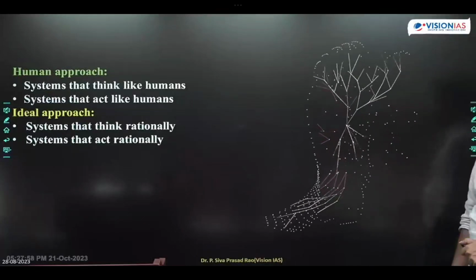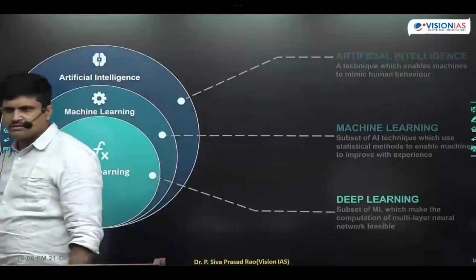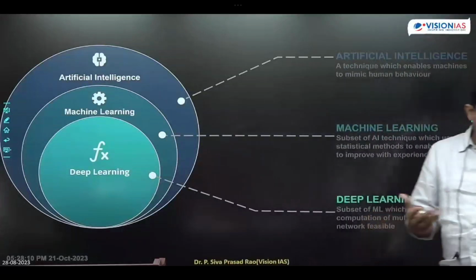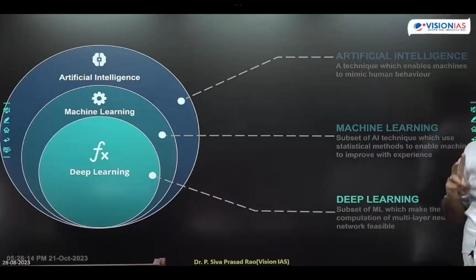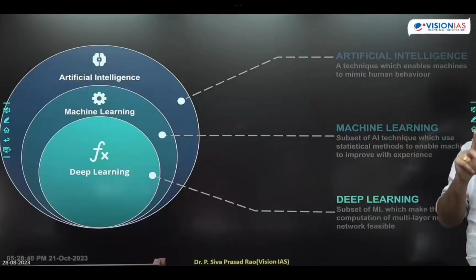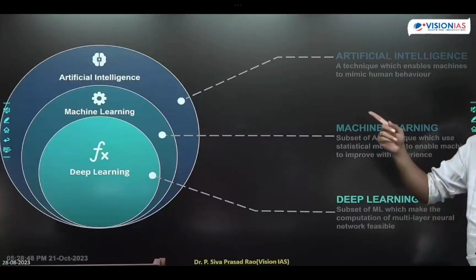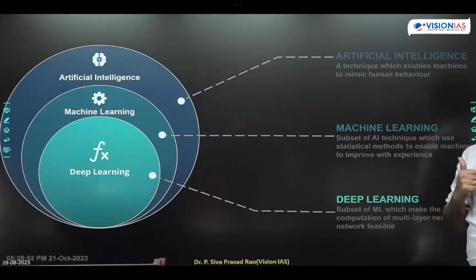Okay, students. Next one is, what are the components of artificial intelligence? So how does artificial intelligence make machines mimic the behavior of humans? Within artificial intelligence, there are two types of systems: one is deep learning, the next one is machine learning. Deep learning and machine learning are part of cyber physical systems. When I was teaching cyber physical systems, I made you write cyber physical systems and its associated technologies, are you getting my point? Associated technologies means IoT. Within cyber physical systems, we have robotics, machine learning, and deep learning. These are not the biggest concepts. Whatever is required for the examination, I will give you here.